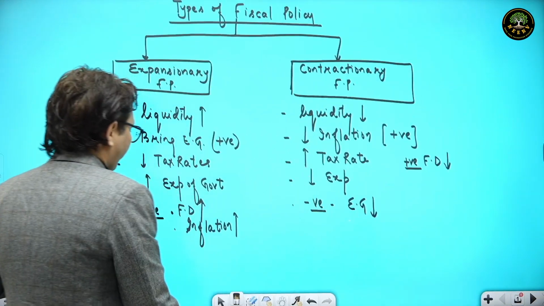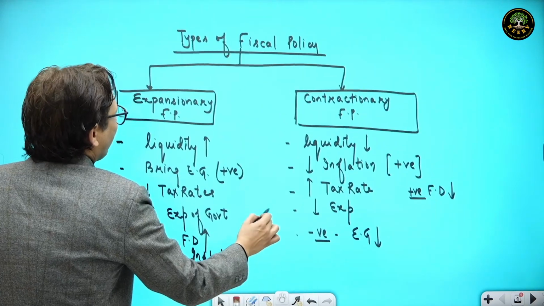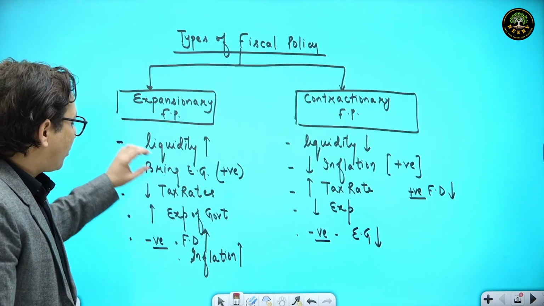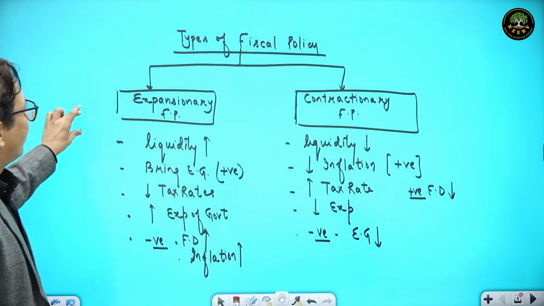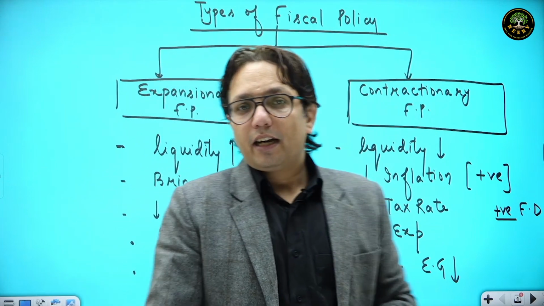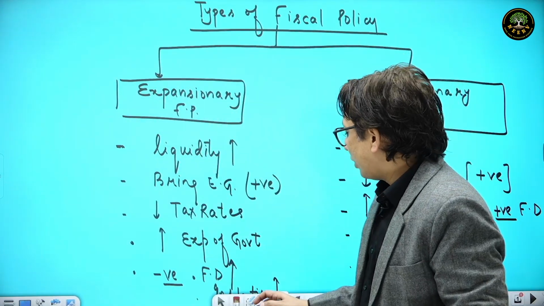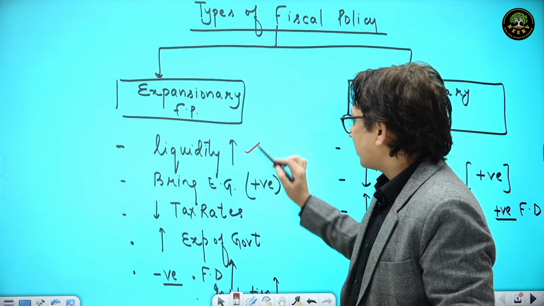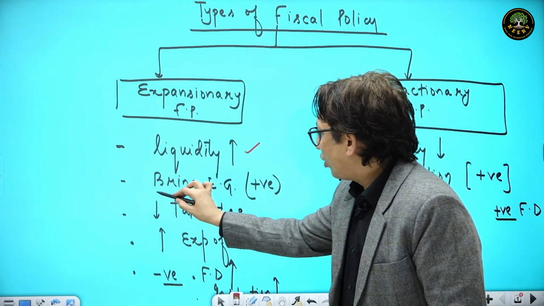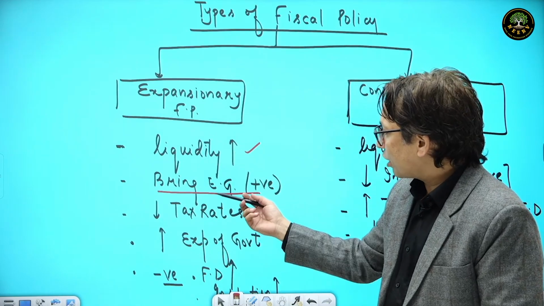And that brings us to the main concept brought in this question, which is about the types of fiscal policy and types of monetary policy. Fiscal policy is of 2 types: expansionary fiscal policy and contractionary fiscal policy. Expansionary, as the name suggests, here we will be expanding the economy. So here the liquidity would be increasing. And why do we follow expansionary fiscal policy? We do it to bring economic growth.